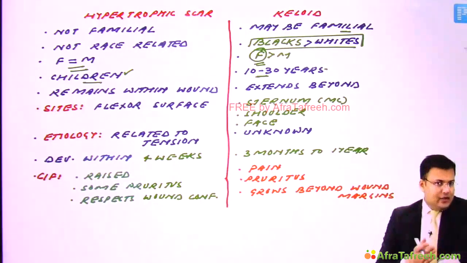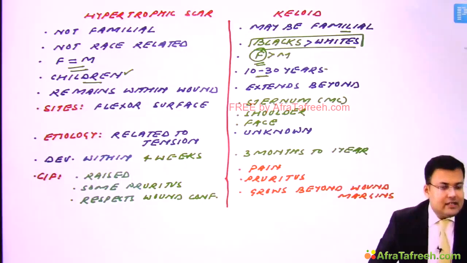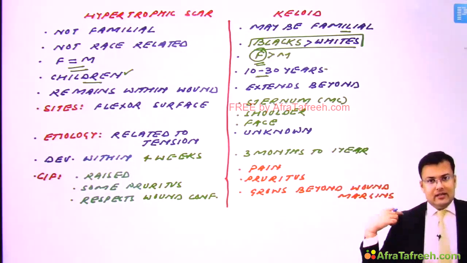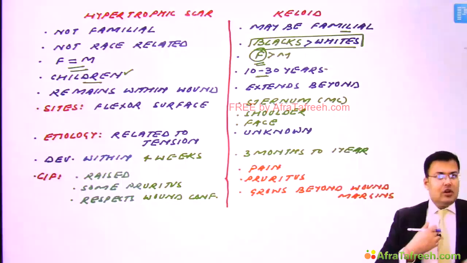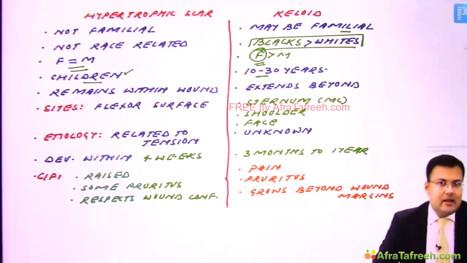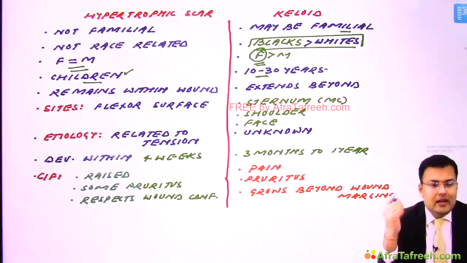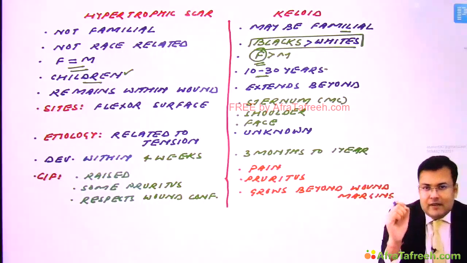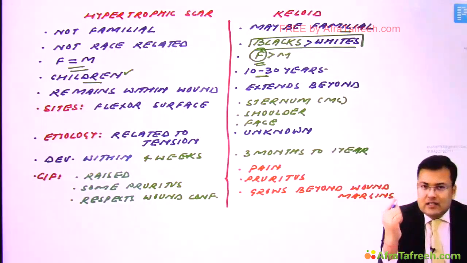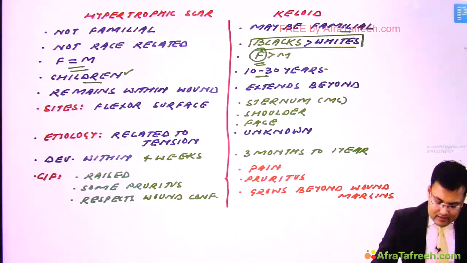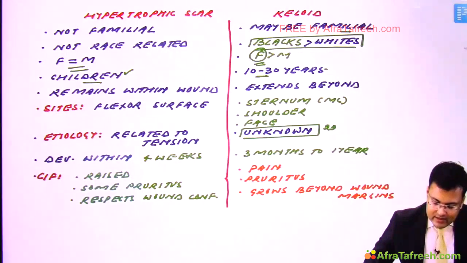What is the site? You saw the hypertrophic scar. Generally it is seen on flexor surfaces, and we discussed what is the site of keloid. It is seen in this triangular region bounded by shoulder tip and xiphisternum, and overall the most common site is sternum. Other sites are the supraclavicular region and the face, especially the ear lobule. Now etiology. Unfavorable scar siting. We discussed, if you are giving an incision across the tension line. And what is the etiology in keloid? We discussed that it is unknown.